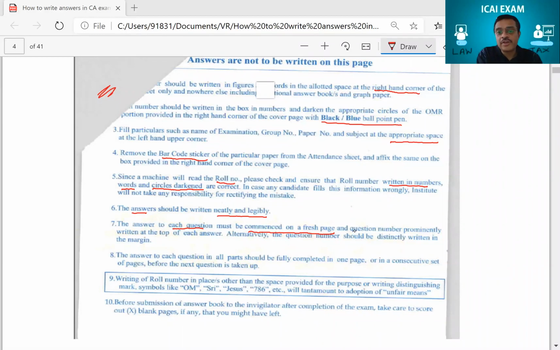And you should write the question number prominently on the top of each page. This is the most important part. Right on top of each page, you have to write it. Of course, you can write it on the margins, but I would still prefer you to write it right on top there. And then whatever answers you have to write, answer to each question in all parts.